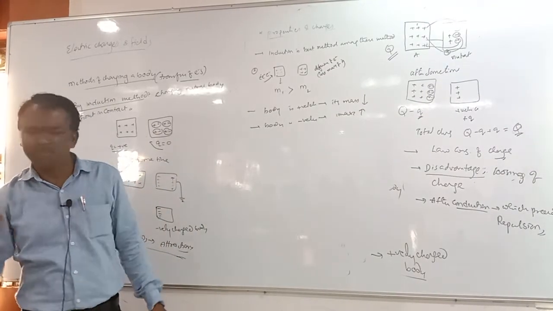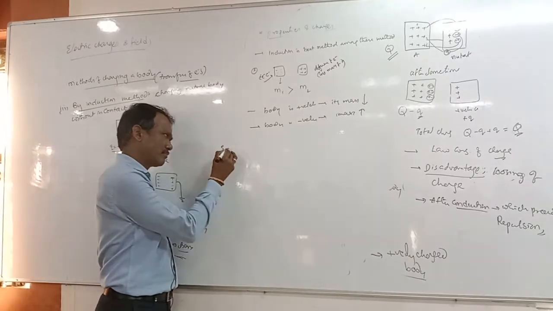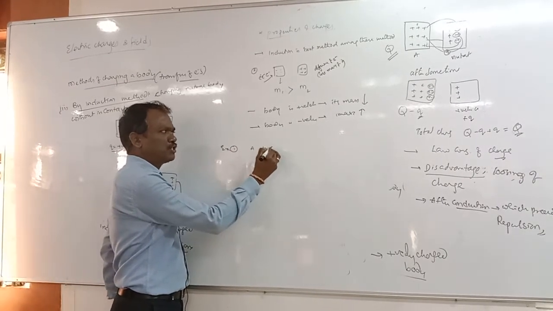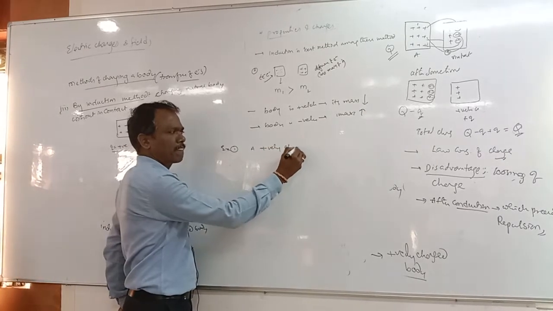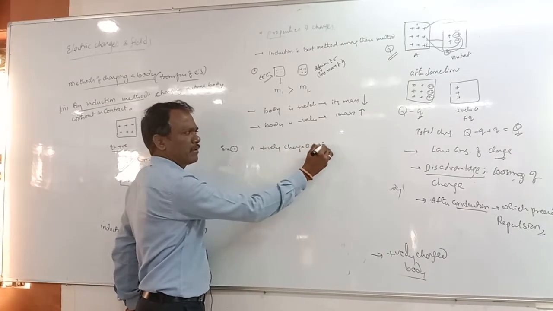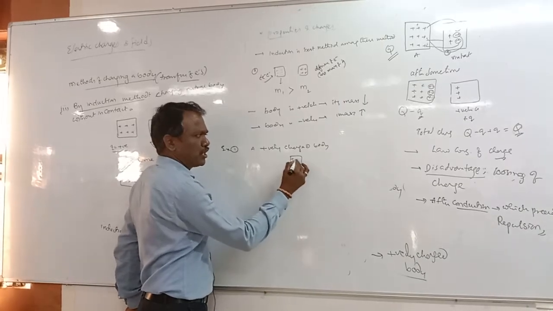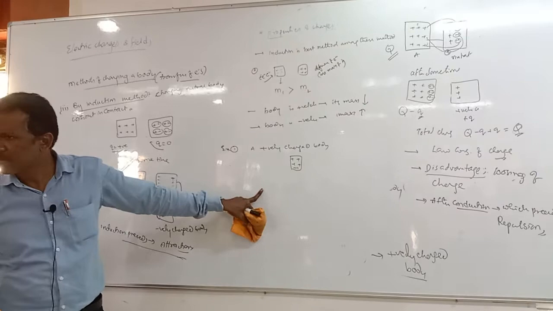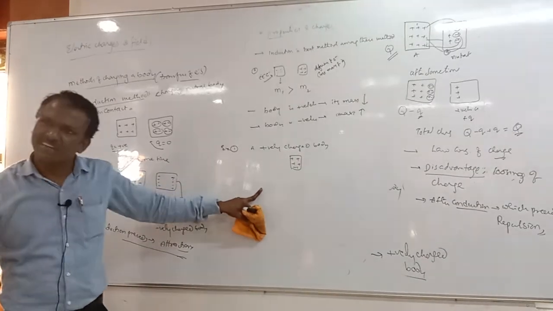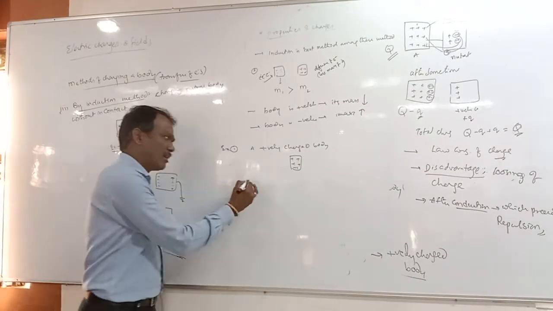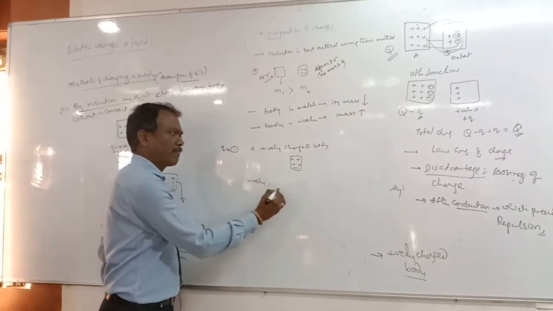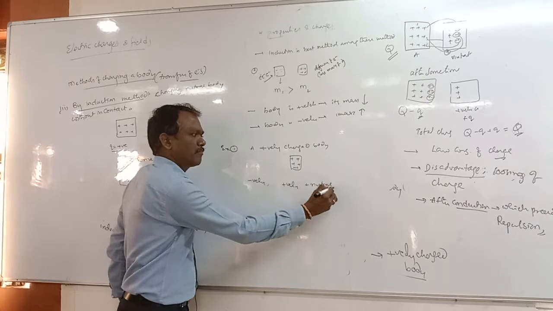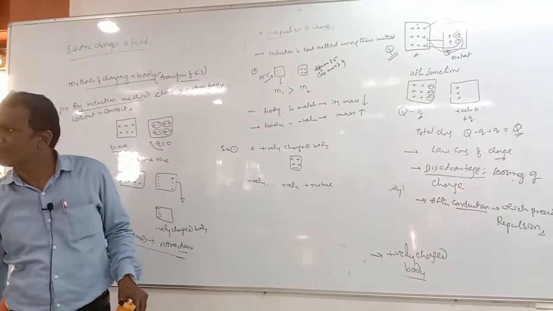Okay. And give me the answer here first. A positively charged body is there. Can it attract a negatively charged body, or a positively charged body, or a neutral body? Tell me here.